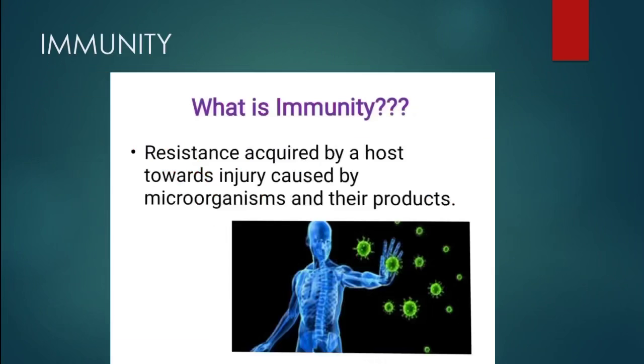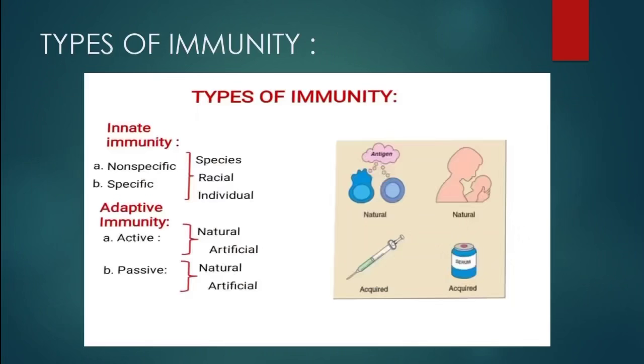Now let us discuss immunity. So what is immunity basically? It is the resistance acquired by a host towards injury caused by microorganisms and their products. Immunity can be divided into mainly two types: innate immunity and adaptive immunity. Innate immunity is further classified into two types: specific and non-specific. And adaptive immunity is also further classified into two types: active and passive.